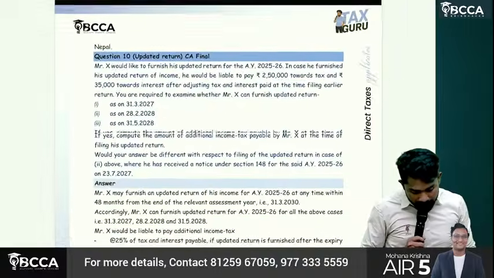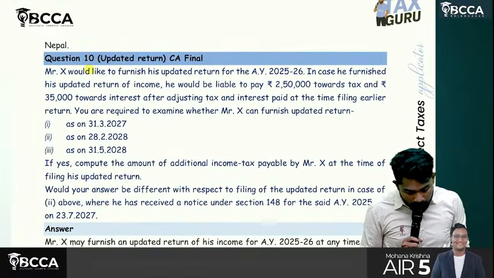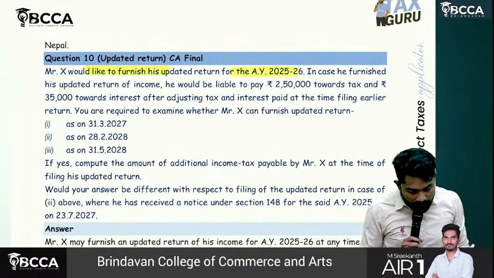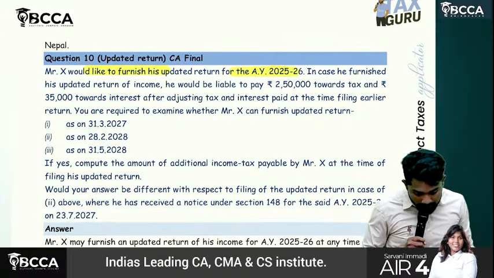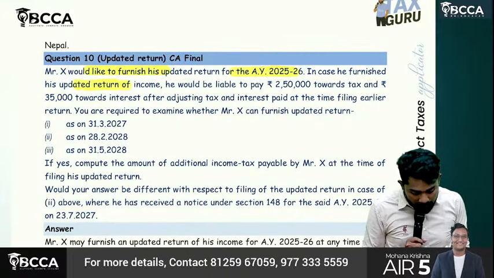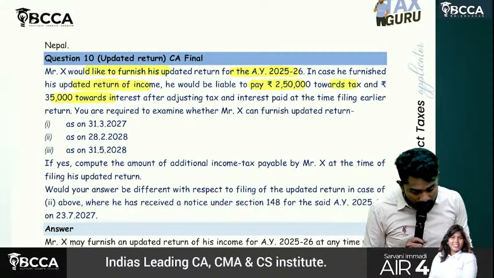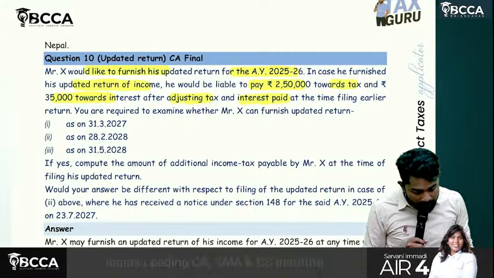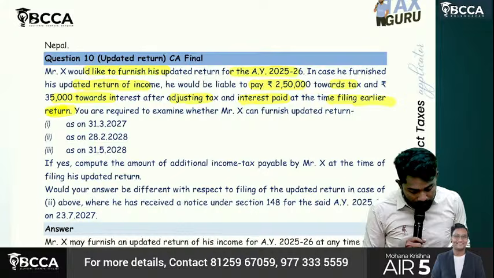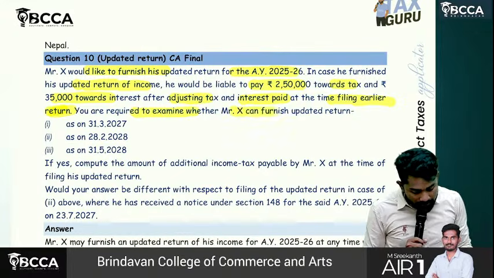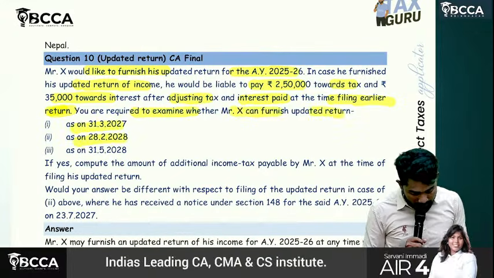Then updated return. X would like to furnish his updated return for assessment year 25-26. In case he has furnished an updated return of income, he would be liable to pay 2,50,000 towards tax and 35,000 towards interest after adjusting tax and interest paid at the time of filing the earlier return. You are required to examine whether X can furnish an updated return on the following dates.